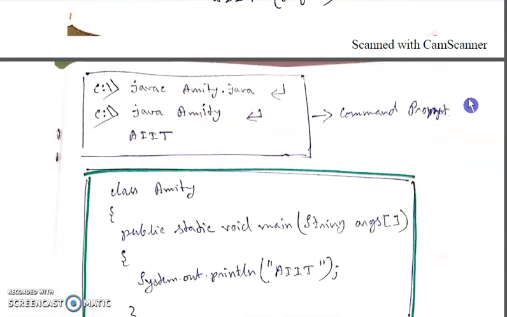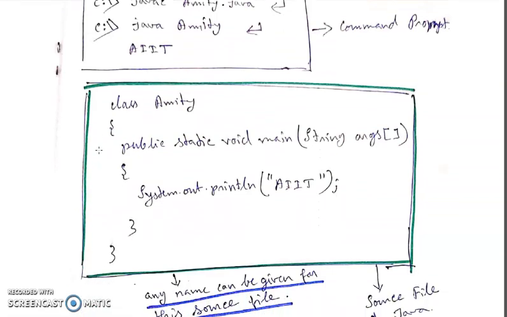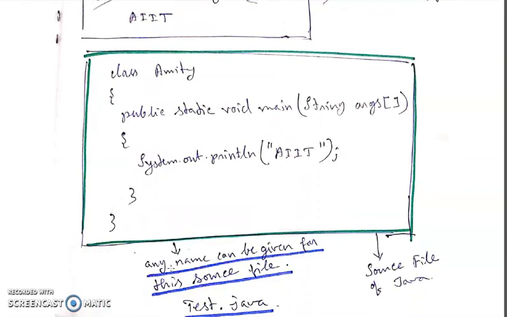And please come to that source file. There is only one class given. There is no public class, no private class. So in this scenario, you can give any name to that source file. So please go through that. Any name can be given for this source file, because the class is not public.